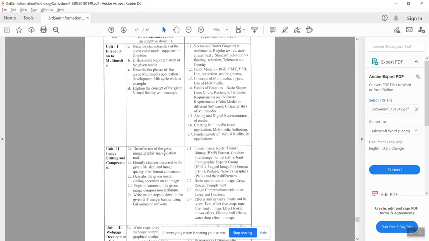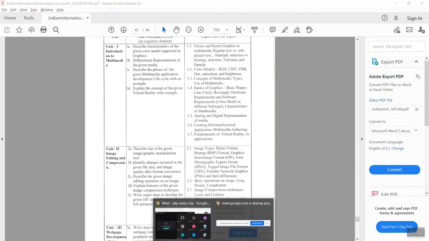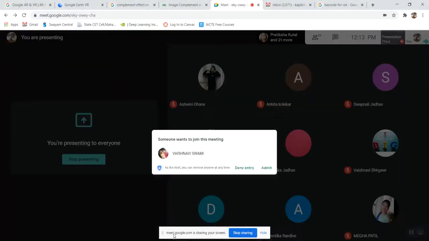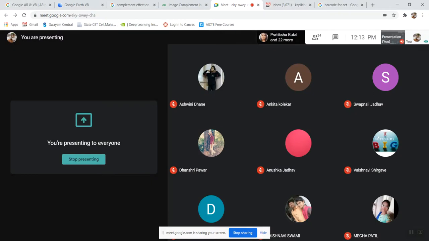Good morning all, and in today's lecture we will cover point number 1.7 from unit 1 and 2.2 and 2.3 from unit number 2. So first of all we will go for the fundamentals of virtual reality and its application. So we will see what is meant by virtual reality and its application.